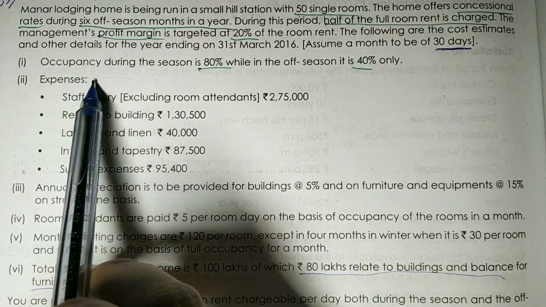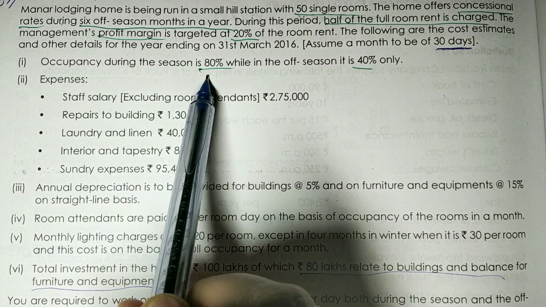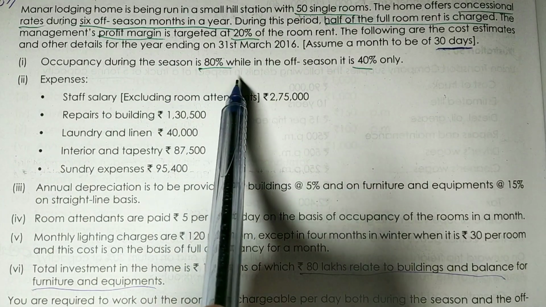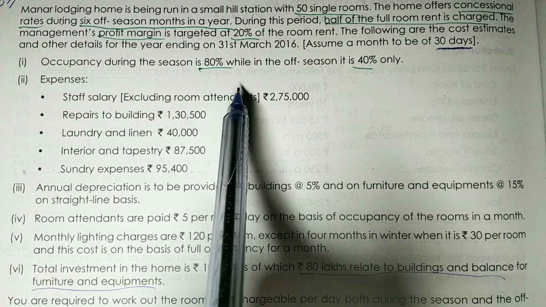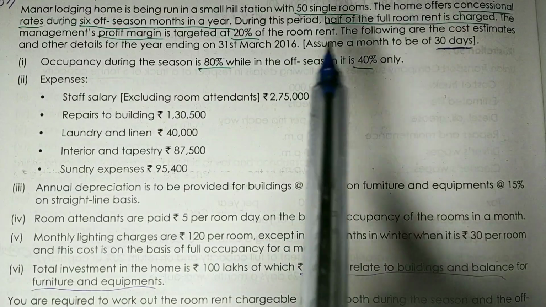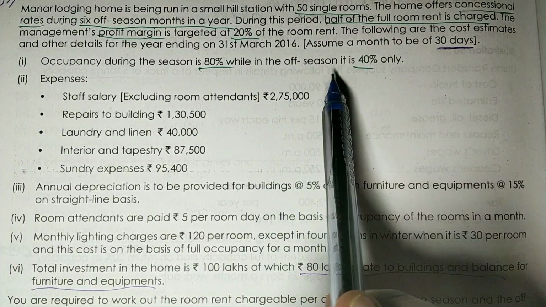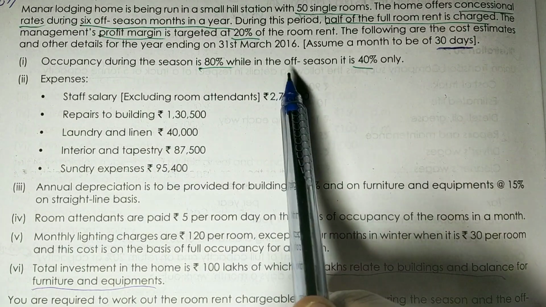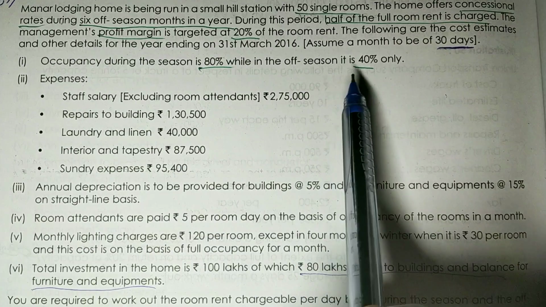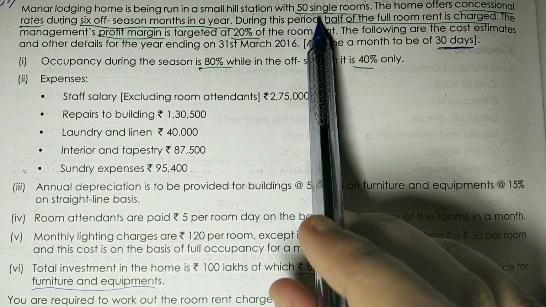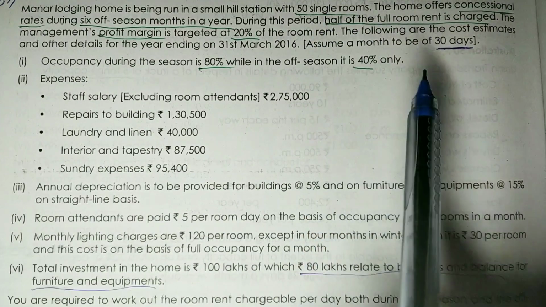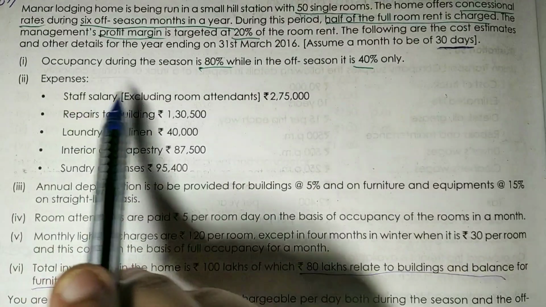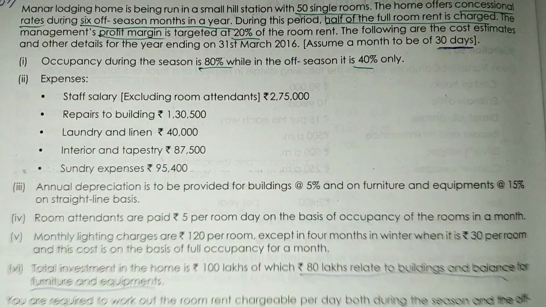The first point says occupancy during the season is 80%. That means out of 50 rooms, 80% of the rooms are occupied, that means 40 rooms are occupied. And in off season, it is only 40%. That means during the 6 months of off season, only 40% of 50 rooms, that means only 20 rooms are being occupied. The list of expenses are given to you.